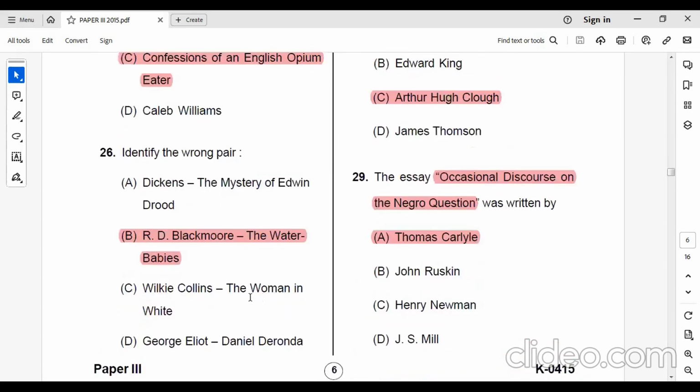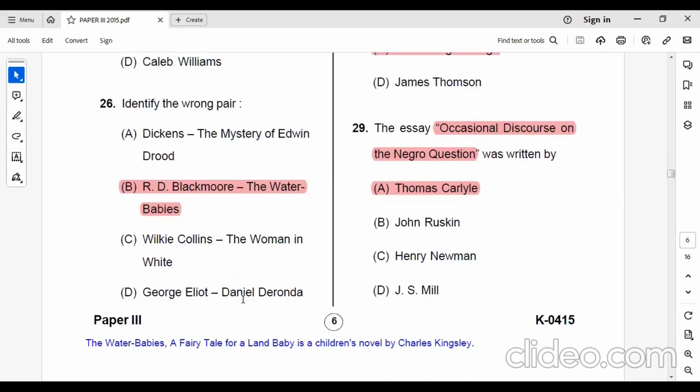Then which is the wrong pair here? R.D. Blackmore, The Water Babies. It's the wrong pair, because The Water Babies, a fairy tale for a land baby, is a children's novel by Charles Kingsley. That's the correction. The remaining are correct: Dickens wrote The Mystery of Edwin Drood, Wilkie Collins wrote The Woman in White, George Eliot wrote Daniel Deronda. Water Babies, Charles Kingsley.